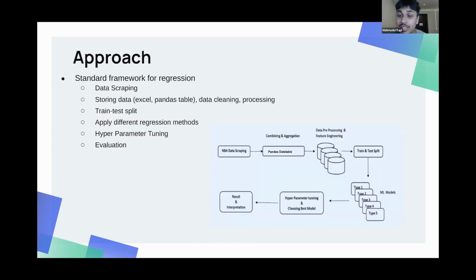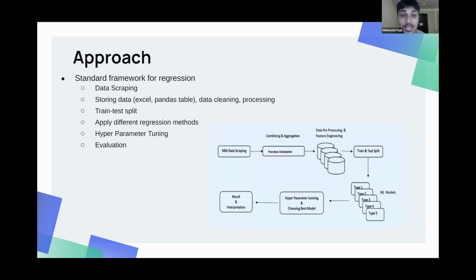I use a typical framework for regression, which involves data scraping, storing the data, cleaning and processing that data, training and test split, applying different regression methods, followed by hyperparameter tuning, and then evaluation. I use Google Colab to run my Python notebooks because Colab is suited for computationally expensive operations, which include web requests, storing in large pandas data frames, graphing all the data, etc.